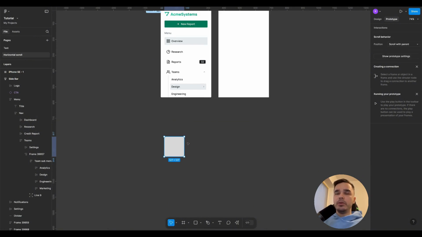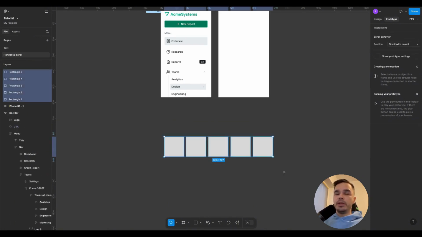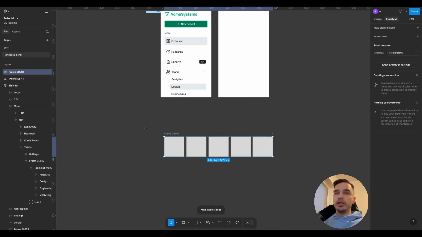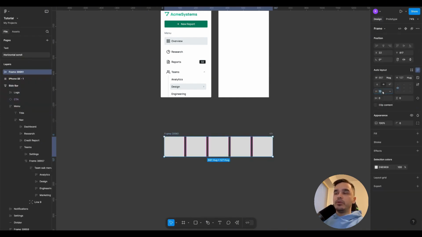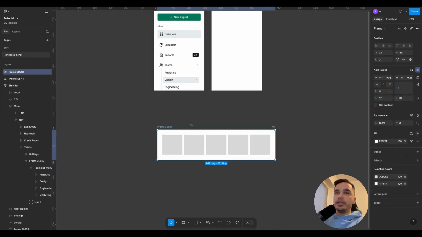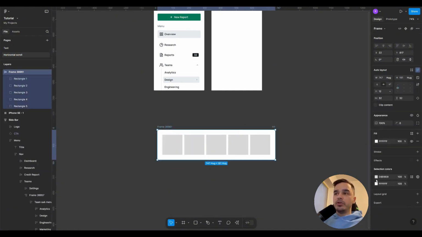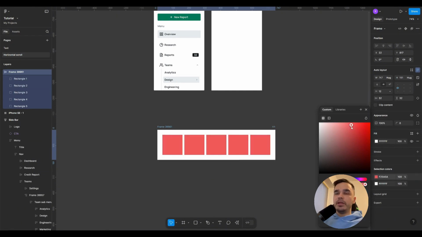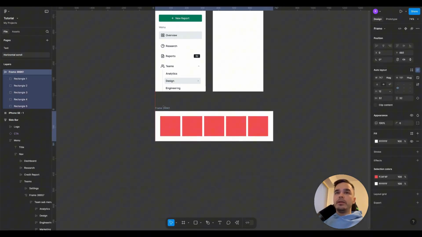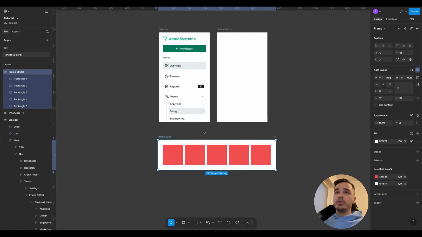I create several objects, then duplicate them a few times, and for example, I end up with 5 squares. Then I press Shift, and to create an auto layout, I add spacing between them of 12 on the sides and 32 pixels, and I will make the color white to make it more contrasting so that the color of the squares is visible. I will also change it now to make it more visible. Let it be, for example, red, and then let's assume that the width of our screen is only 320 pixels, which is the smallest phone.